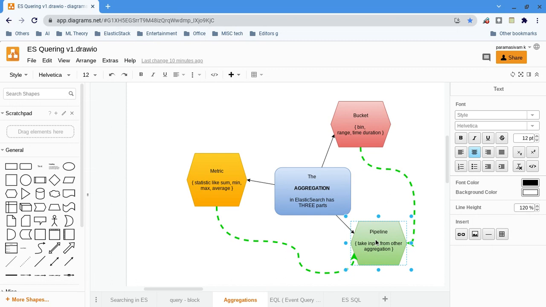That's all about the aggregation introduction. In the next video, I'll start with pipeline aggregation. That is the easiest one. In that video, I'll explain what pipeline aggregation is.